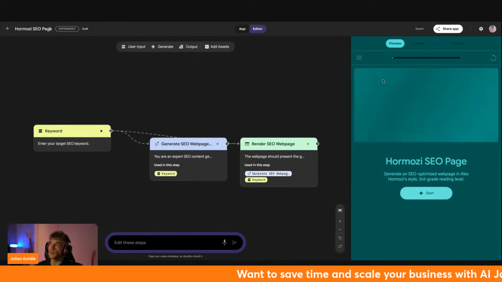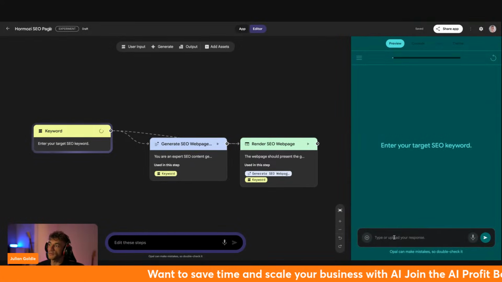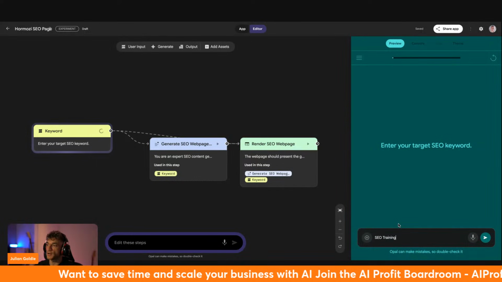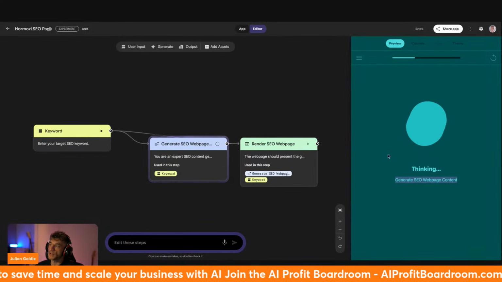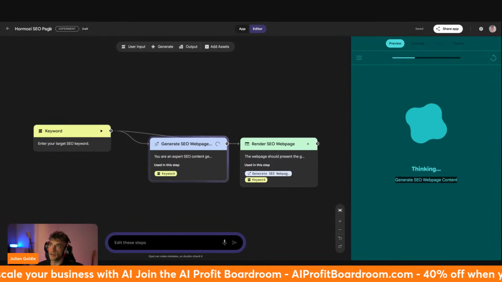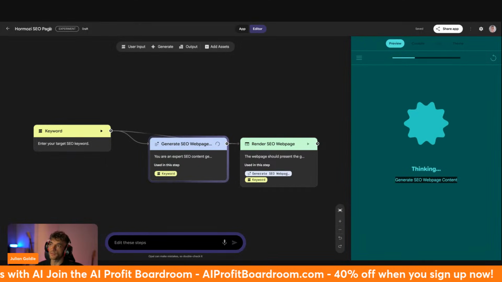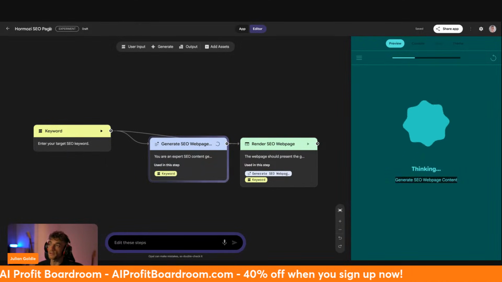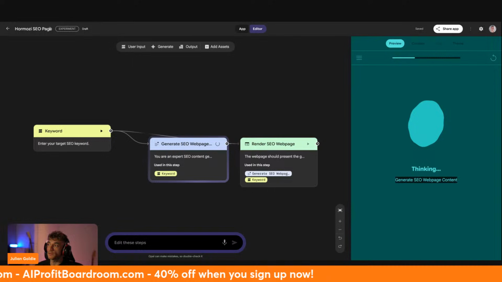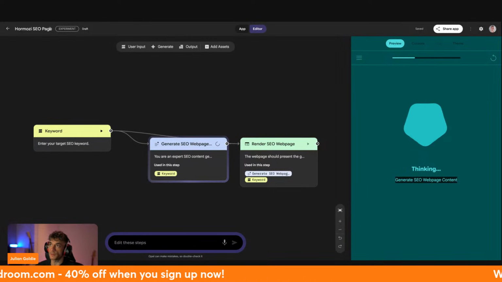So if we go to this particular blog, basically inside here, we enter our target keyword, like for example, SEO training. And then what that does is it starts generating an SEO web page based on that. Now, content creators are really, really powerful, and you can create as much content as you want with these tools. Play around with them. If you don't like the outputs, no problem. Change the inputs, right? Change the way that it's operated.